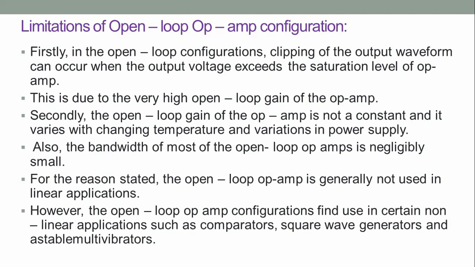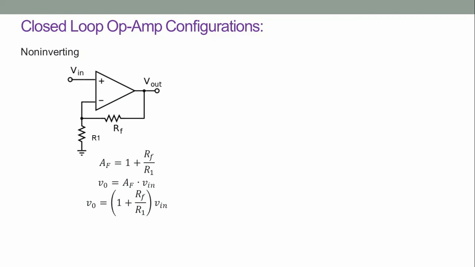astable multivibrators, etc. Next, we'll discuss closed loop op-amp configurations as a non-inverting amplifier. Wherein the non-inverting terminal is connected with an input and inverting terminal is connected with a feedback, which is a negative feedback. And the gain equation can be represented as AF, closed loop gain, equals 1 plus RF by R1. And further, the V naught can be represented as V naught equal to 1 plus RF by R1 into V in.